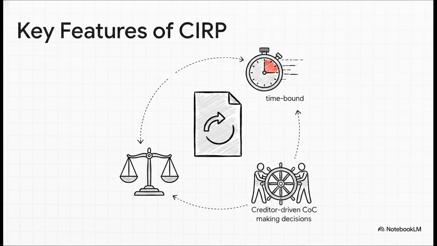Now, what's really crucial here is how CIRP is actually governed. Anchored in Section 7, 9, or 10 of the Code, it empowers financial creditors, operational creditors, or even the corporate debtor itself to hit the start button. It is strictly time-bound, we're talking a target of 330 days, and tightly supervised by the NCLT. But remember the real drivers here? It's the creditors. The ultimate commercial calls are all made by the COC.